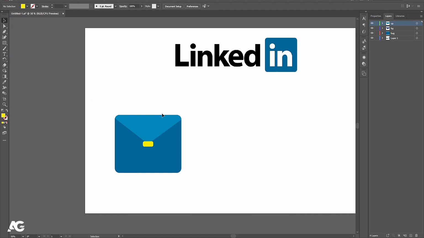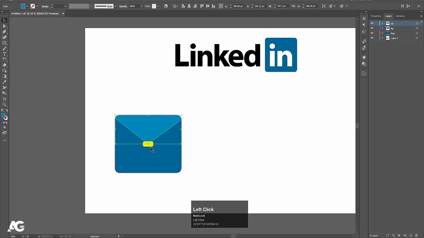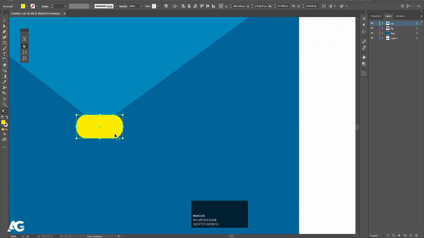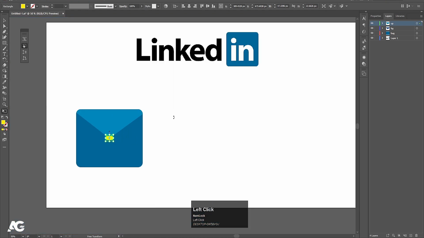Yep, now as you can see, this one and this one are on the same layer. Select this one, press E. By holding Alt Shift, I'm going to decrease the size of it. Let's move this over here like that.